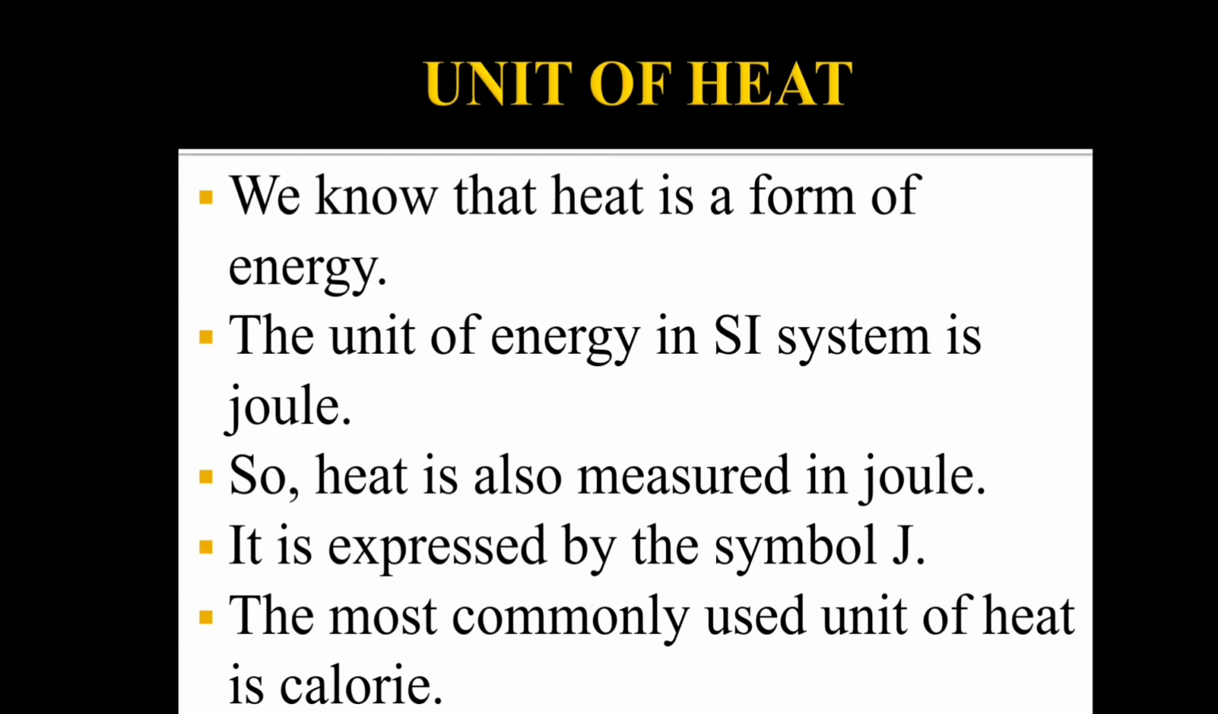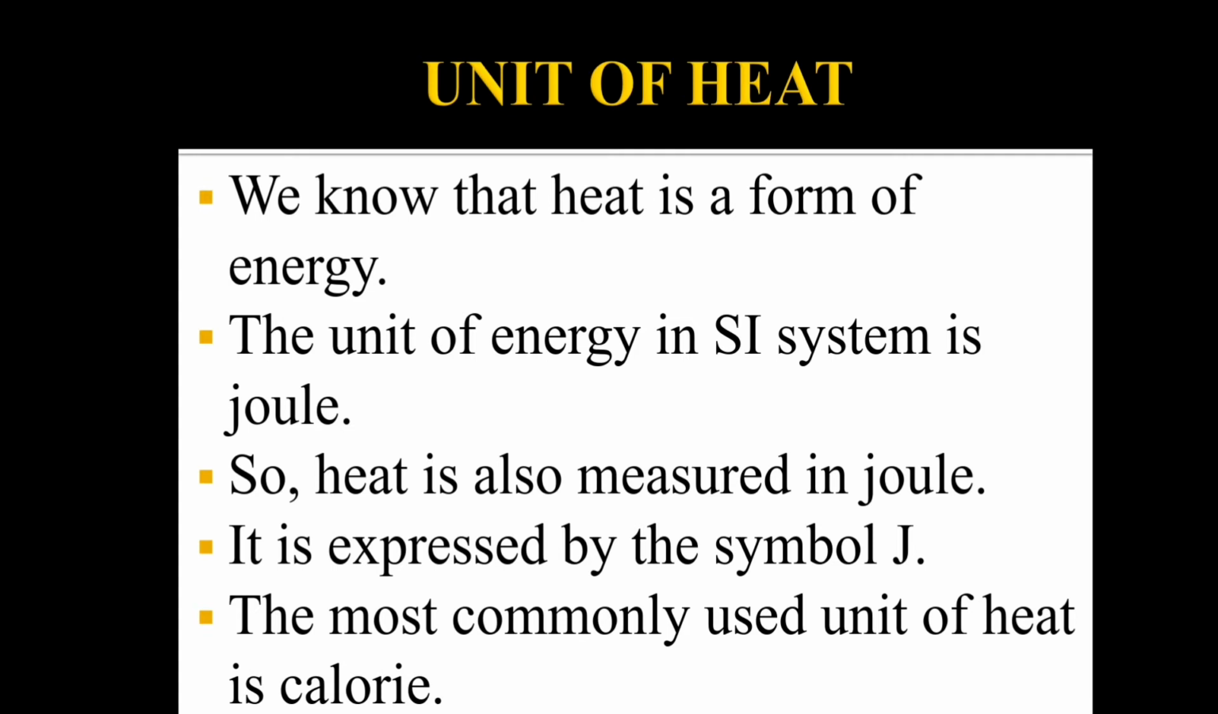Unit of heat. We know that heat is a form of energy. It is not matter, it is a form of energy. The unit of energy in the SI system is joule. So, heat is also measured in joule. It is expressed by the symbol J. The most commonly used unit of heat is calorie. So what is the SI unit of energy? The SI unit of energy is joule. Since heat is energy, the same unit is used. Heat is also measured in joule, expressed by the symbol capital J. The most commonly used unit of heat is calorie.